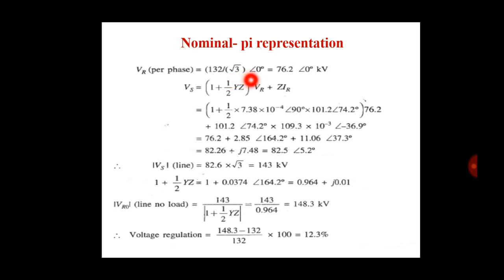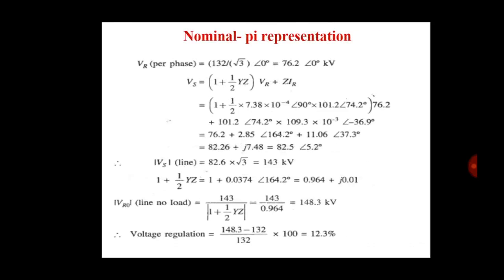Okay, why do we take 0 in the phasor diagram? We take VR as the reference vector, so we put the value of angle as 0. So the value of VR is equal to 76.2 with angle 0 degree kilovolt.